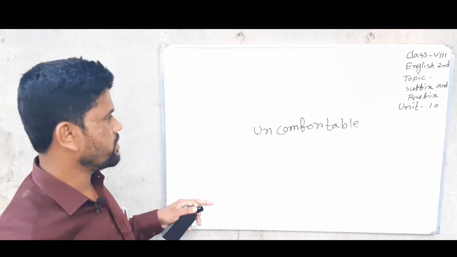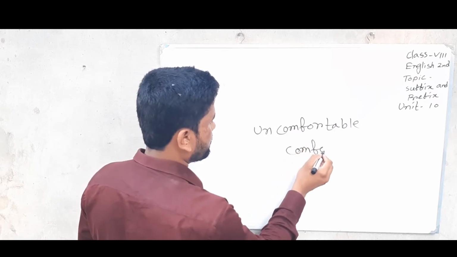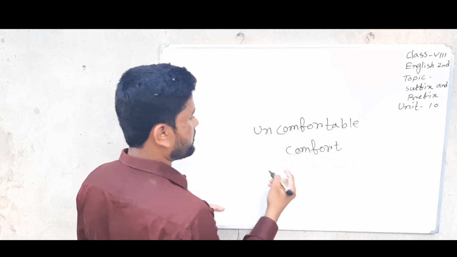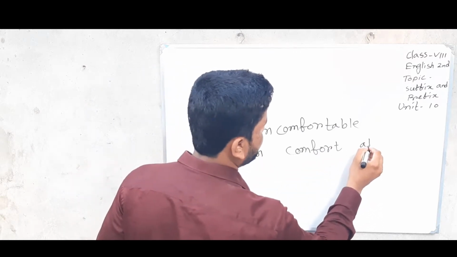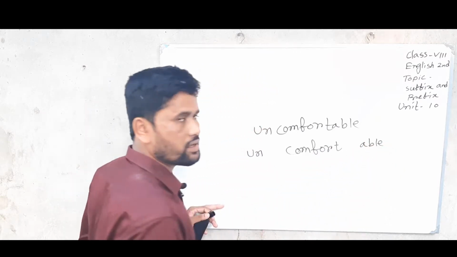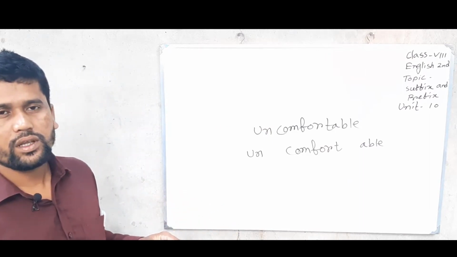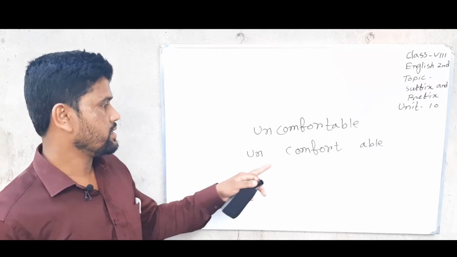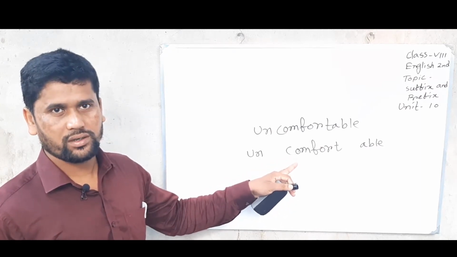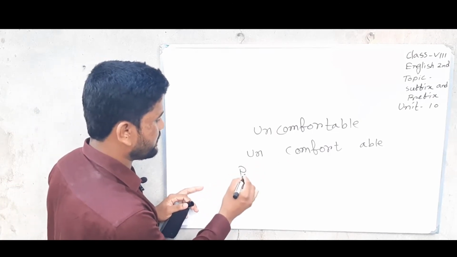Here the root word is comfort, but un and able are affixes. When we use any letters or group of letters at the beginning of root words, or at the front of root words, we can say it is prefix.